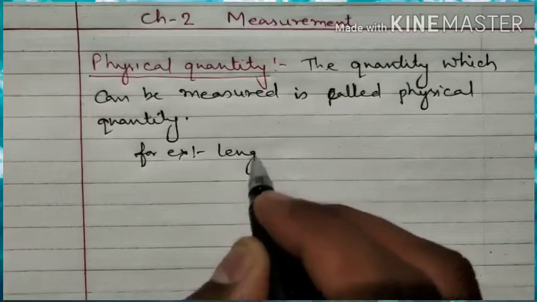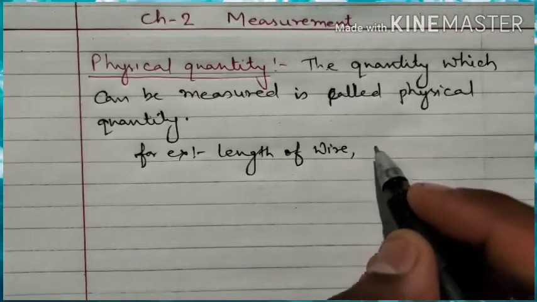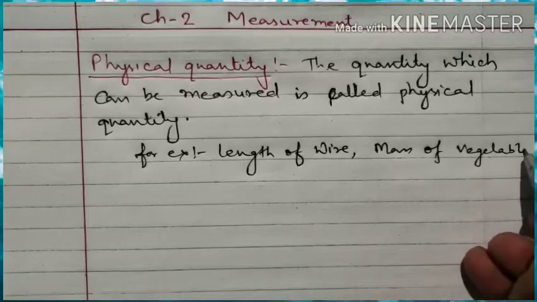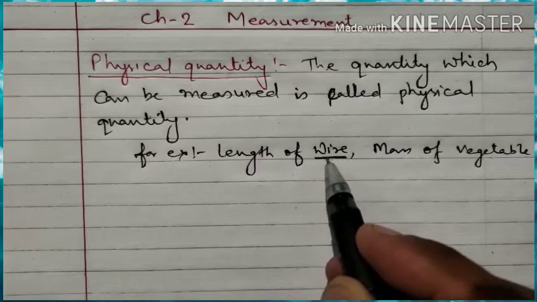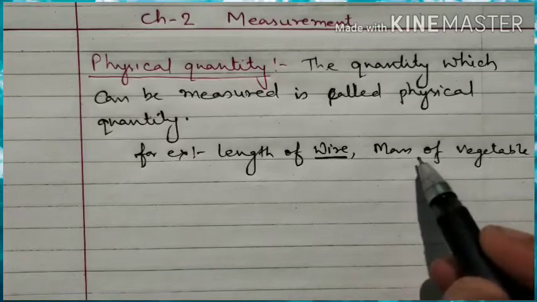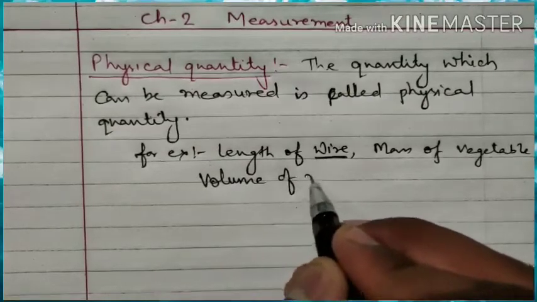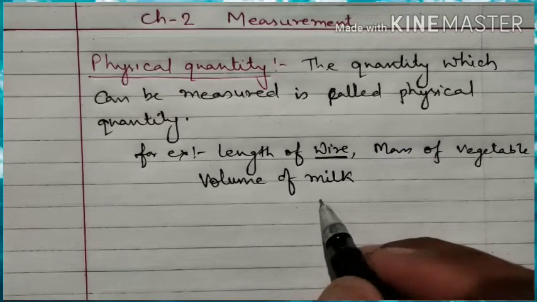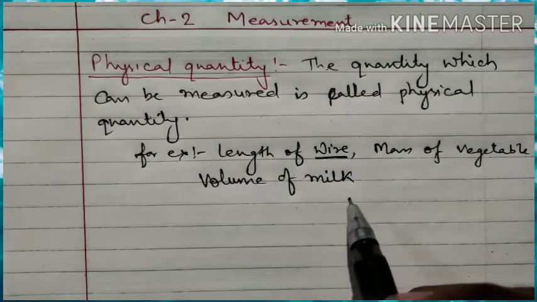Like length of wire, we can measure the length of wire. Then we can measure mass of vegetable. So these will be physical quantity. Here this wire can be a physical quantity because we can measure the length of the wire. Here vegetable will be a physical quantity because we can measure the mass of the vegetable. Volume of milk, here milk will be the physical quantity because we can measure the volume of the milk. That's why those quantities which can be measured are called physical quantity.